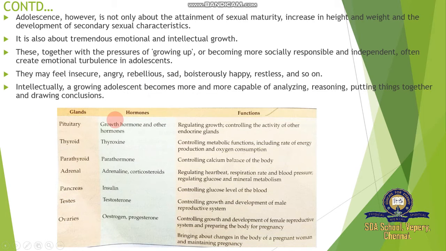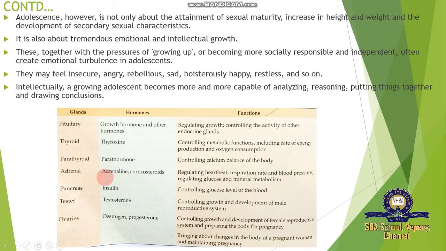Now you have the functions of some glands. First, the pituitary secretes growth hormone and other hormones that act on growth as well as controlling other hormones, regulating growth and controlling the activities of the other endocrine glands. The thyroid gland secretes thyroxine, controlling metabolic functions including the rate of energy production and oxygen consumption. The parathyroid glands, present on the surface of the thyroid gland, secrete parathormone, controlling calcium balance in the body.